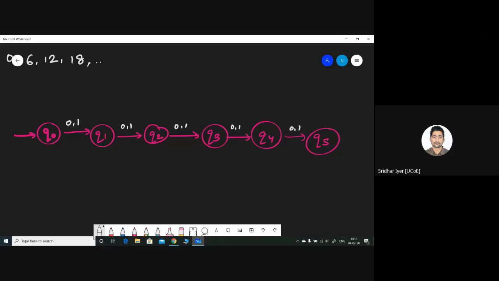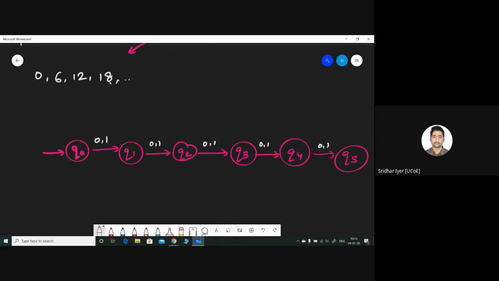Can we add one more state over here? No, there won't be any dead state. Why? We have not even drawn the final states. So first of all, tell me, is any more state possible, or what could be the transition? Is any more state possible? No. No more states are possible because right now the length of the string has become 5. What do we expect? We expect the length to be either 0, 6, 12, 18. So basically it could be a multiple of 6.